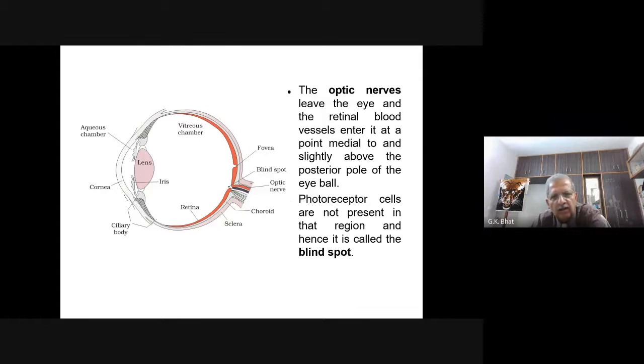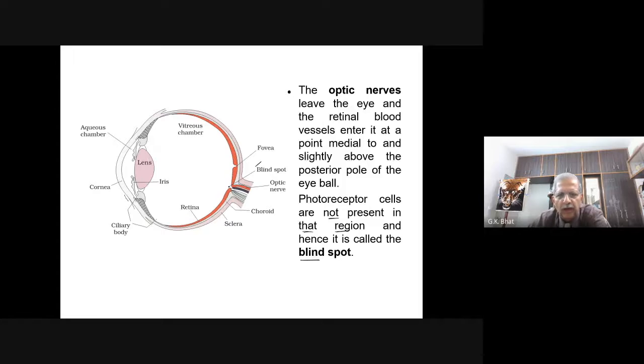This area is called blind spot. Photoreceptor cells are not present here. Whatever cells are concerned with receiving the light, rods and cones, are not present in this region, and hence it is called blind spot.